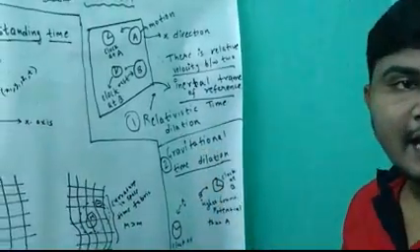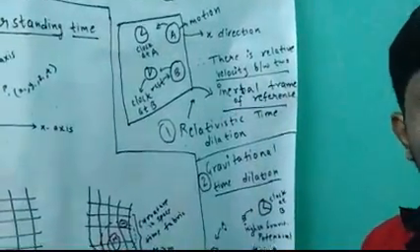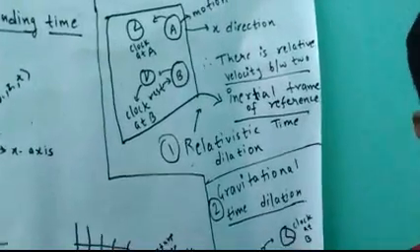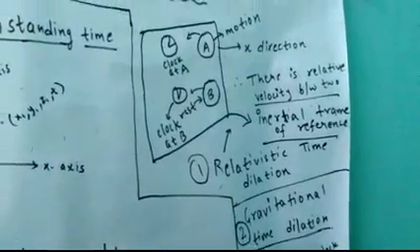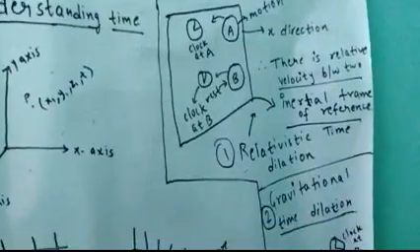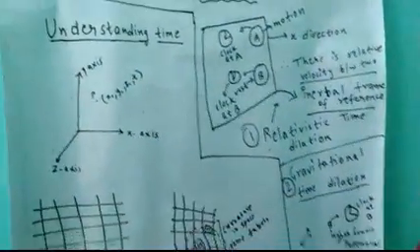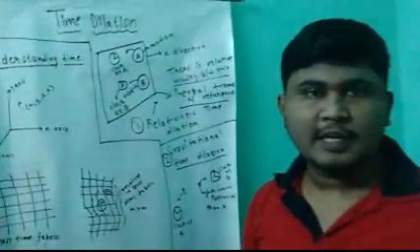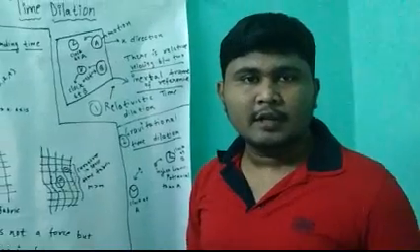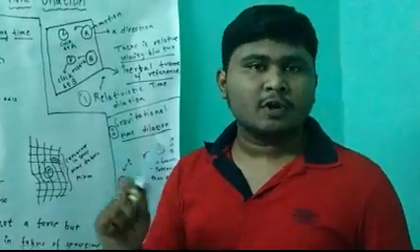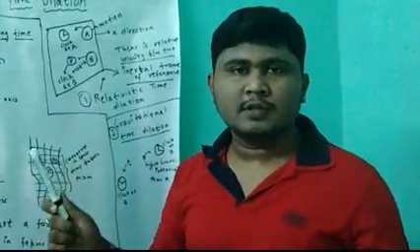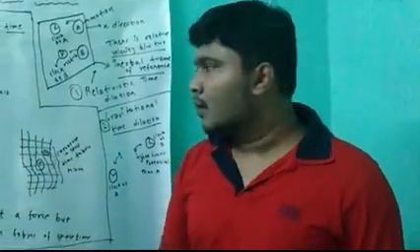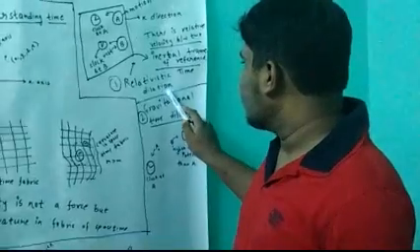Both the observers, both the people, are equally correct. It is not the mistake of the clocks, it is the nature of space-time. Due to this, it is said that time is not absolute. There is no specific tick-tock that goes all around the universe. So that's why it is relativistic time dilation.